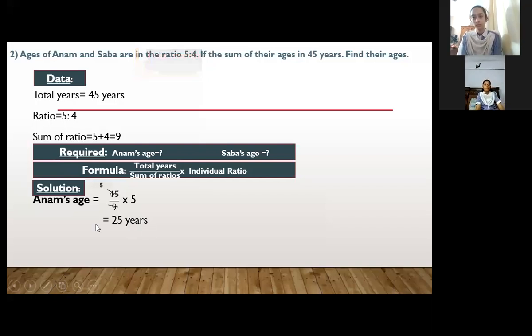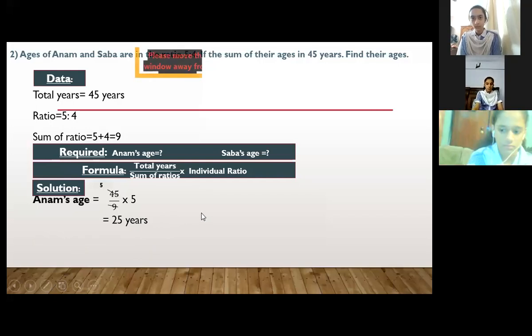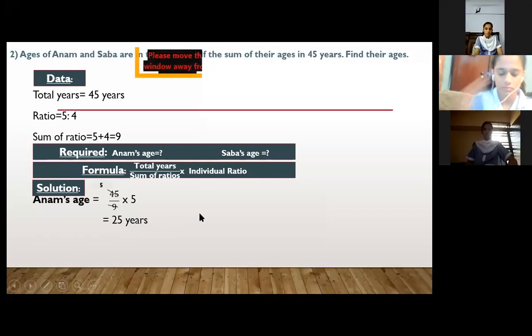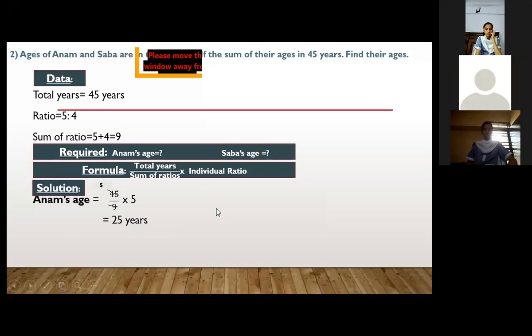Now how can we find the next, Sabah's age? For Sabah's age, what will be the ratio? Yes, Vania. 45 upon 9 is multiplied by 4. Very good.